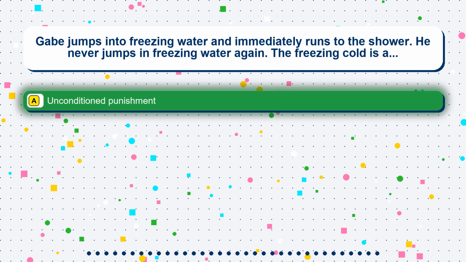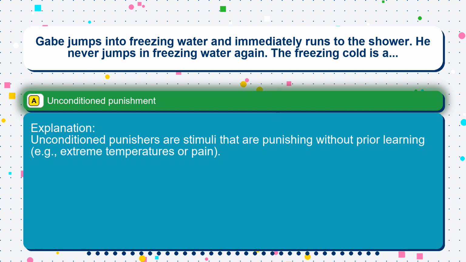The correct answer is option A. Unconditioned punishment. Unconditioned punishers are stimuli that are punishing without prior learning, for example, extreme temperatures or pain.